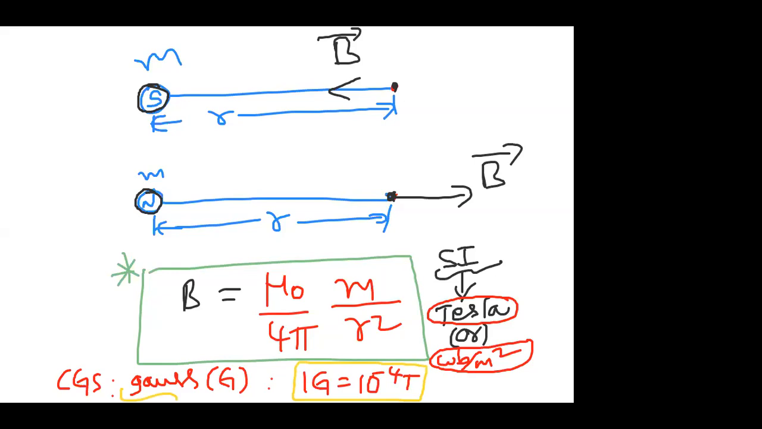Gauss is the CGS unit and the SI unit is Tesla, or we can also call it Weber per meter square. Here B is called magnetic field induction or magnetic flux density. Like that we can call it. So what is the direction of this? Always along the magnetic field direction, towards the south pole, away from the north pole. Like that we can give the information about directions. And this is the information about magnetic field induction. I hope you are clear.